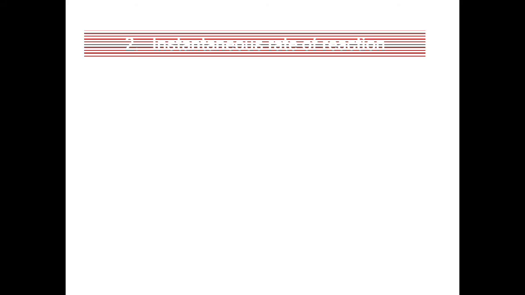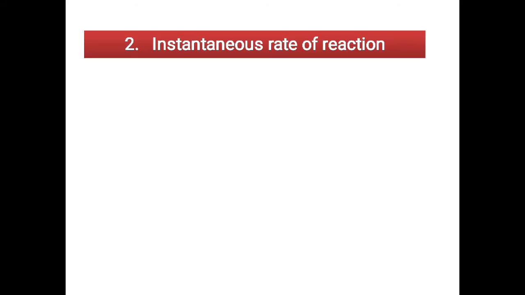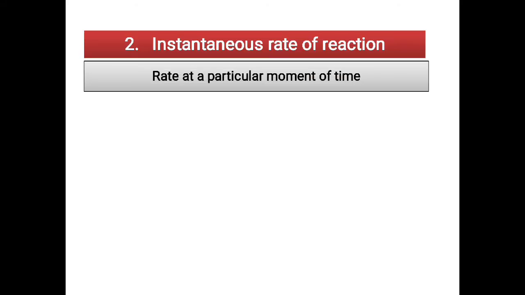So now we will see the second type of rate of reaction, that is the instantaneous rate of reaction. The instantaneous rate of reaction is the rate at a particular moment of time. Like if you are measuring at that instant of time, maybe at 1 second or the third second or maybe the fifth second, what exactly is the concentration at that time. Or if you are measuring for a small change, that delta T value will be nearly zero. I can say it is tending to zero.